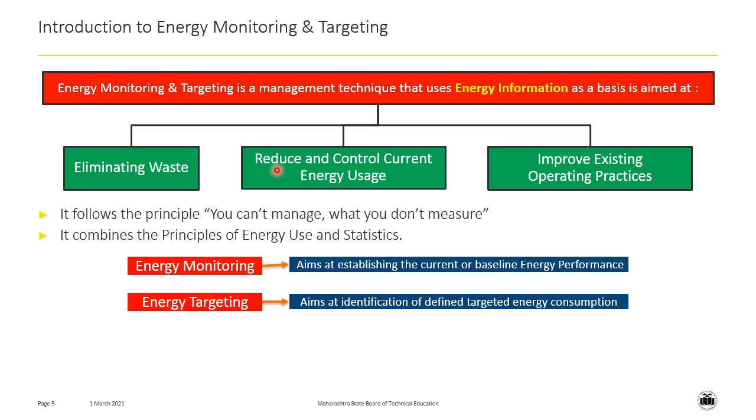Second, reducing and controlling the current energy usage. This can be achieved either by using efficient machines and processes or by reducing unnecessary energy usage. The third aim of energy monitoring and targeting is to improve on the existing operating practices.